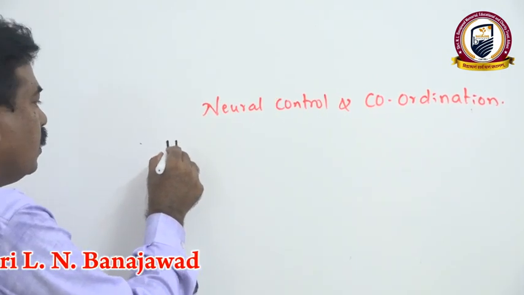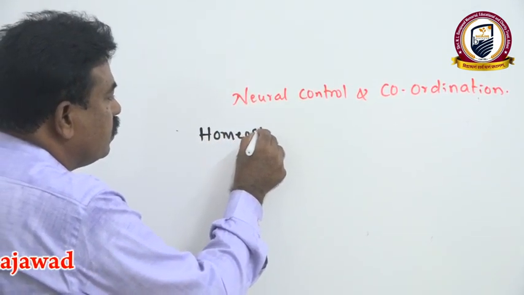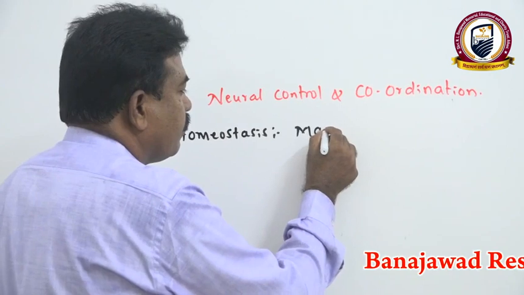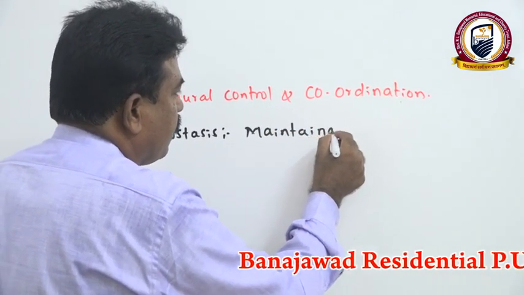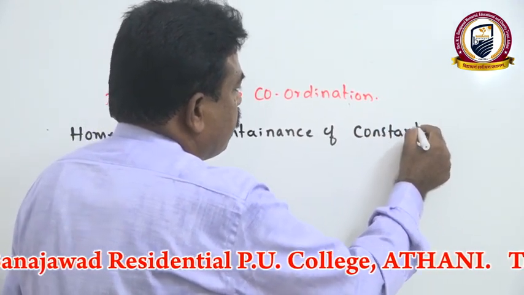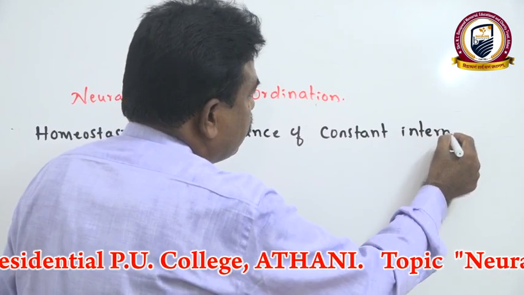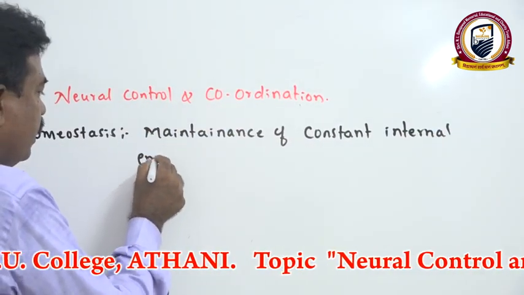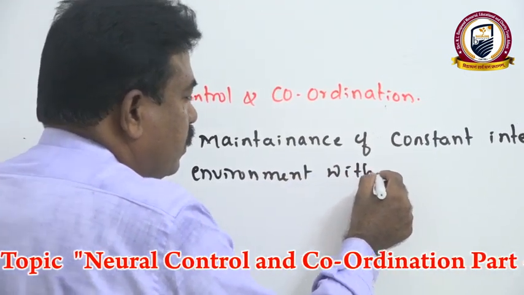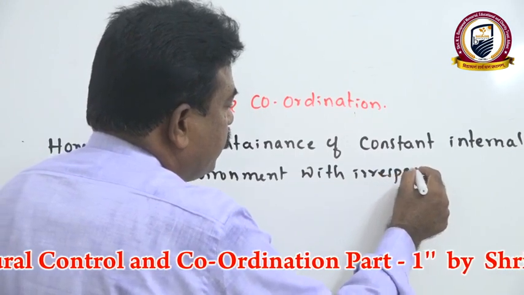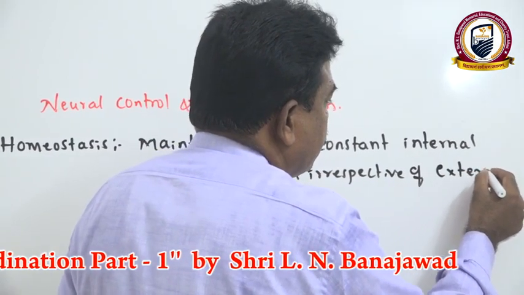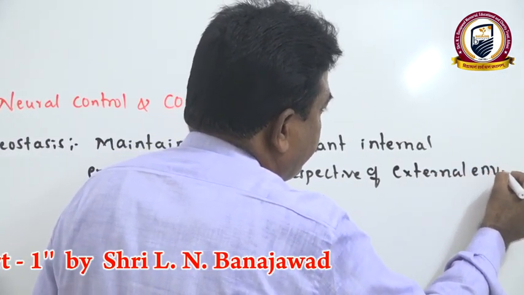As we know, homeostasis means maintenance of a constant internal environment irrespective of the external environment.